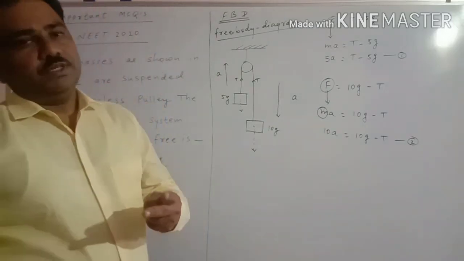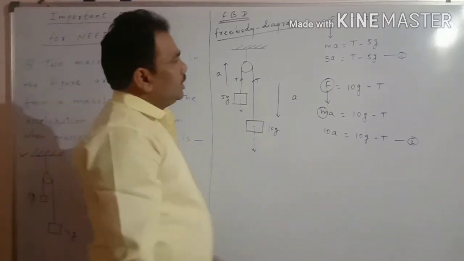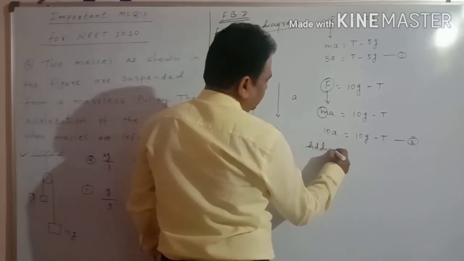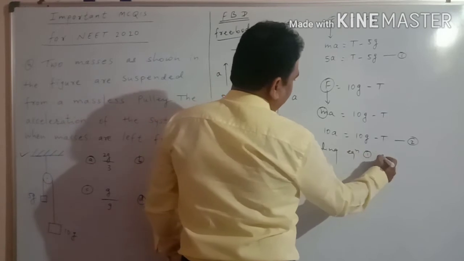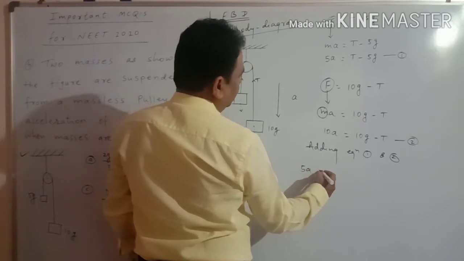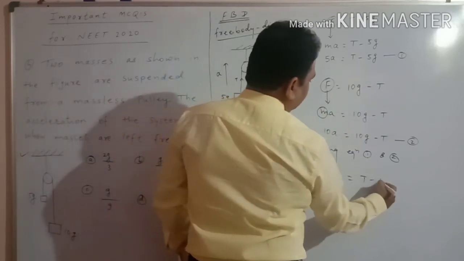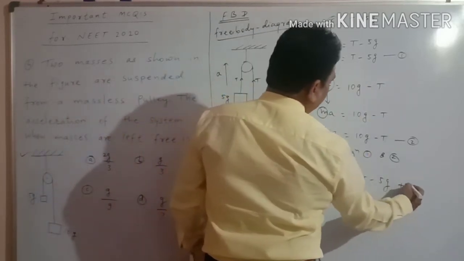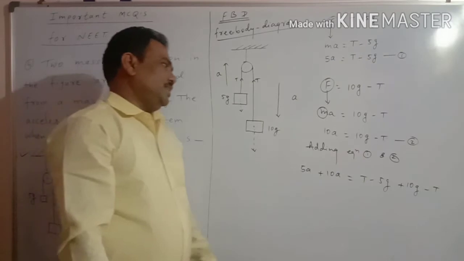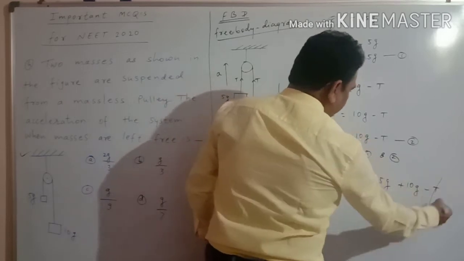Now we have two equations of force for the first body as well as the second body. If we add these two equations, 5a plus 10a is equal to T minus 5g plus 10g minus T. After adding, this plus T and this minus T will be cancelled.